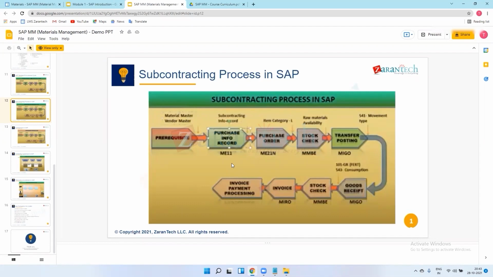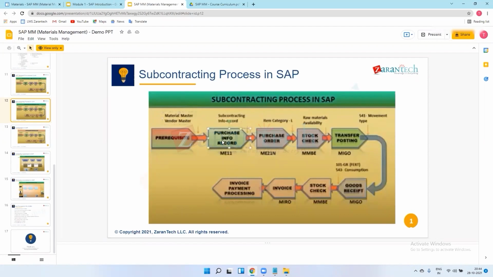The vendor converts that sheet to the finished product and sends it back, and they charge us 50 rupees for the converting process. So the total PO will be 100 rupees, 50 plus 50, but the payment we release from our end to the vendor is only 50, because the other 50 we have already sent to the vendor.